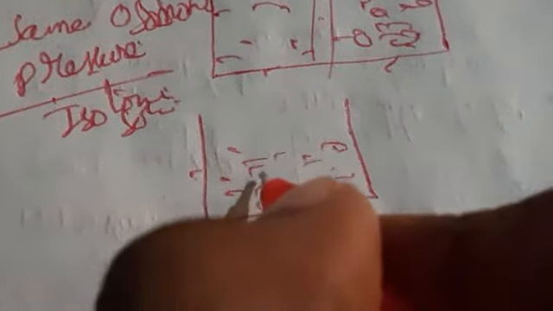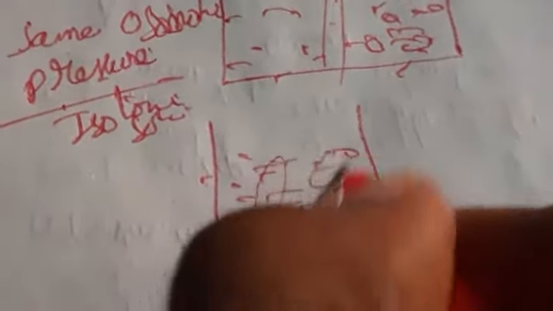In this first experiment, what happened means, I am taking blood cells here, and water is absorbing. The blood cells will swell. After that, again, it is coming back to the normal position. So first I have taken water in the blood cells, it is swelling, and then it is becoming normal.